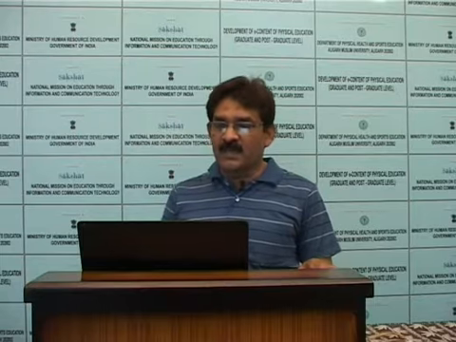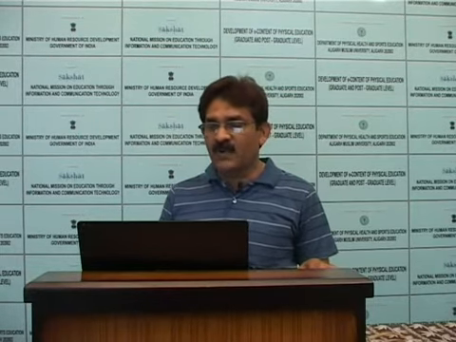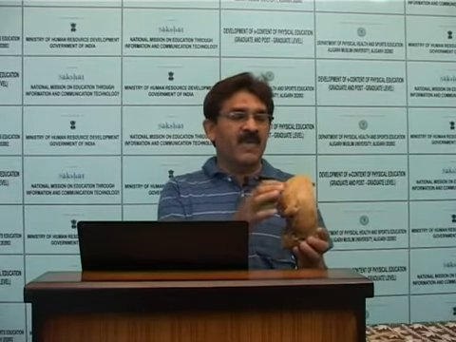Bone development. Ossification begins in the 6th embryonic week and continues until adulthood. There are two kinds of bone formation: intramembranous, which occurs rapidly in bones necessary for protection. Sutures of the skull. We can see the suture of the skull. This is the suture of the skull. This is the occipital part of this bone. This is the suture of this bone.